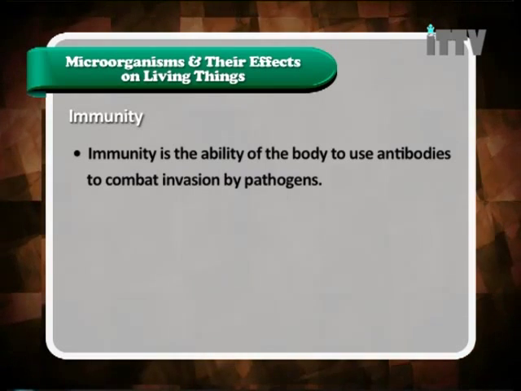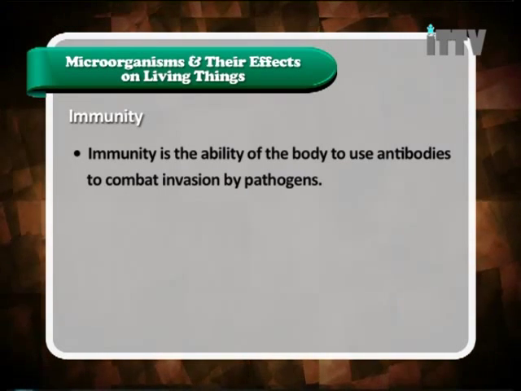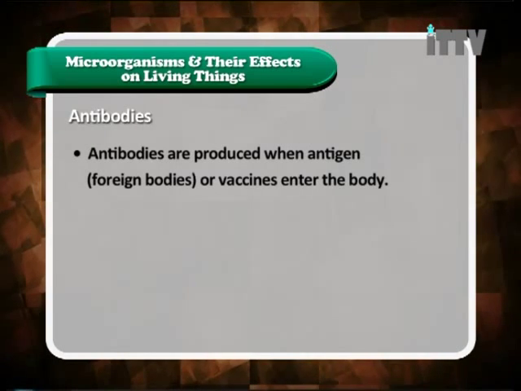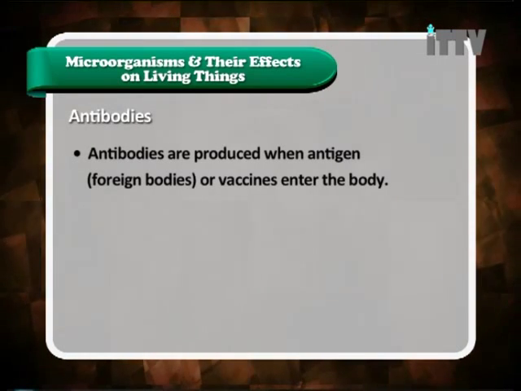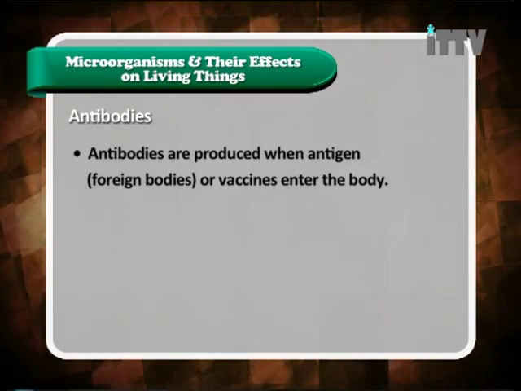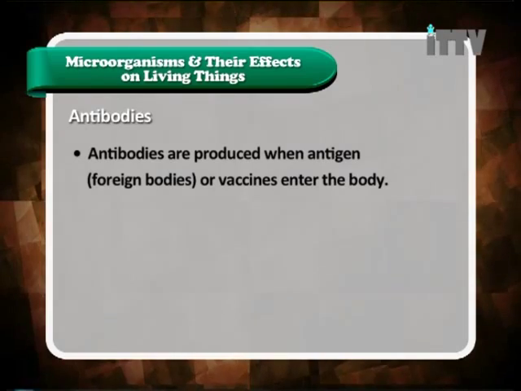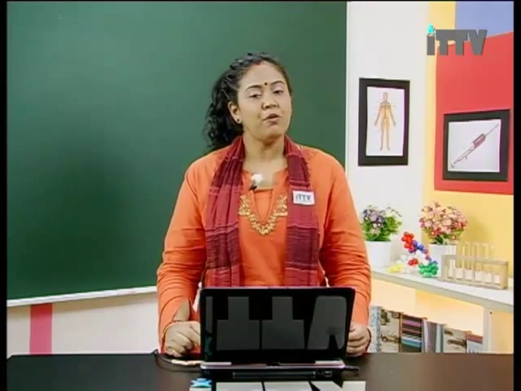Immunity is the ability of the body to use antibodies to combat invasion by pathogens. Antibodies are produced when antigens, like foreign bodies or vaccines, enter the body. So here we understand a distinct difference between immunity and antibodies.